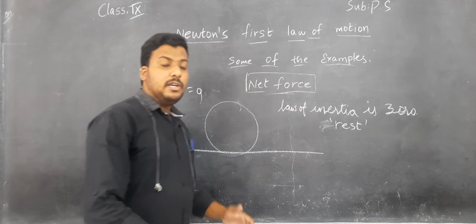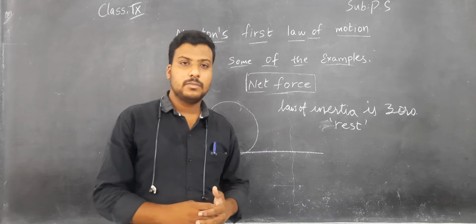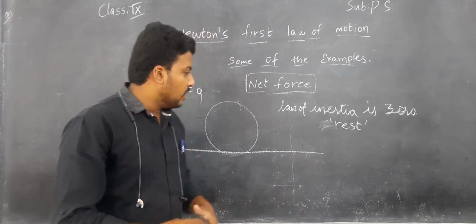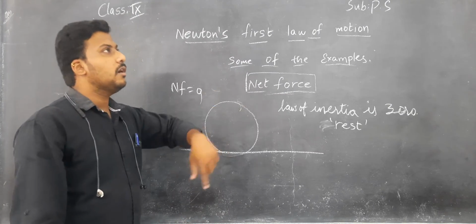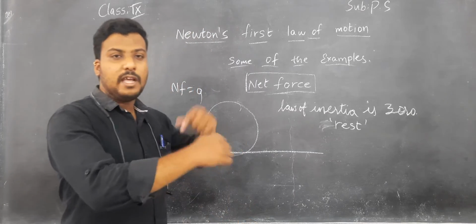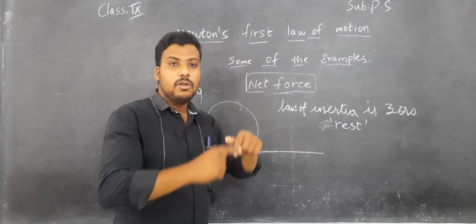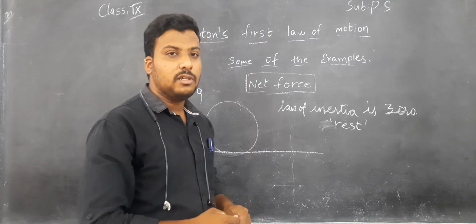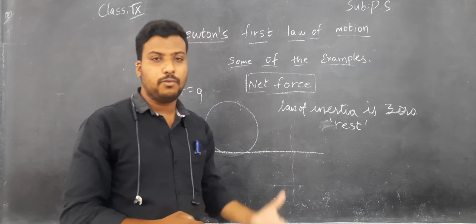Okay, next case. In order to kick the ball, definitely you need some net force. Children, I kick this football right now. It starts moving in the upward direction because you kicked with a great amount of force. It is flying in the air right now. Even though it is flying in the air, one force is acting. What is that, children? Gravity always pulls that ball down towards the floor.